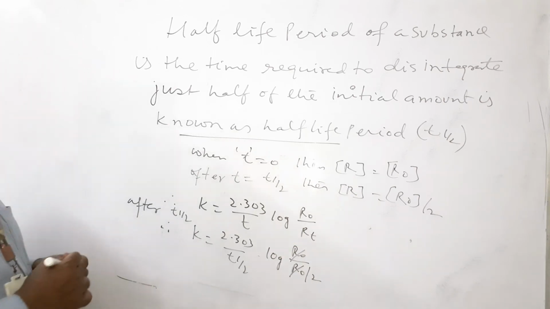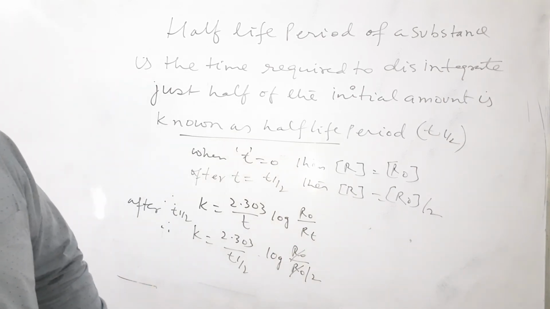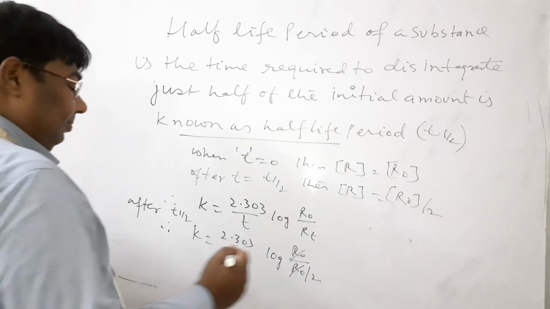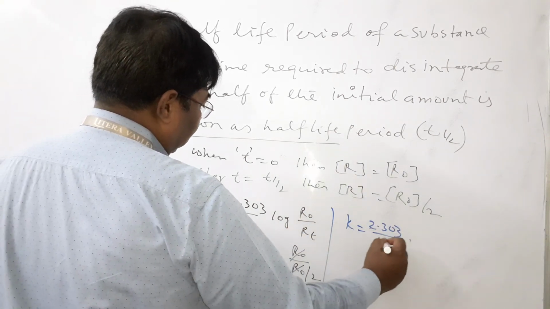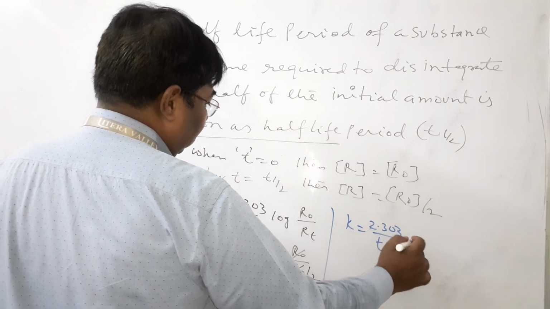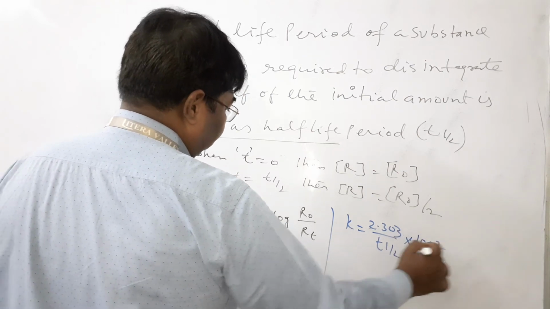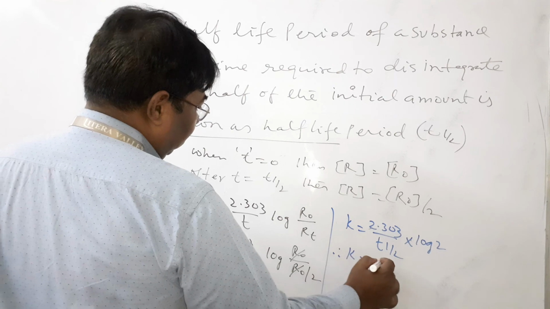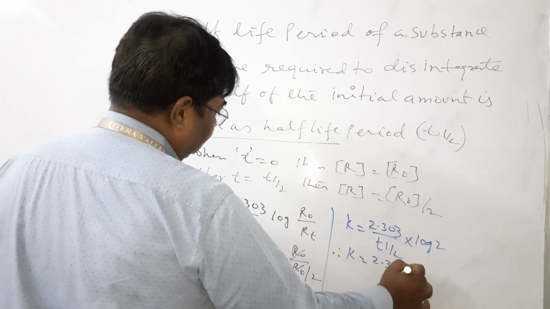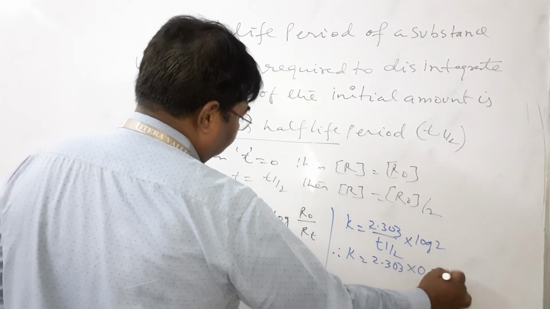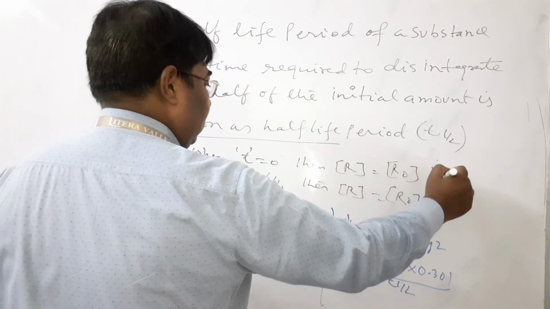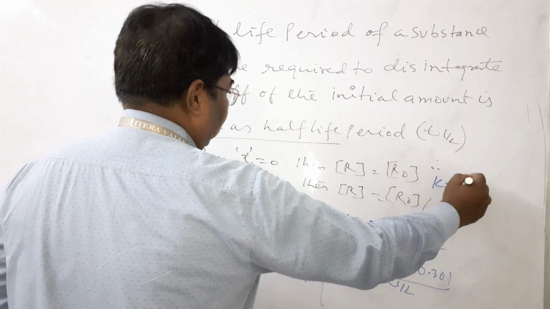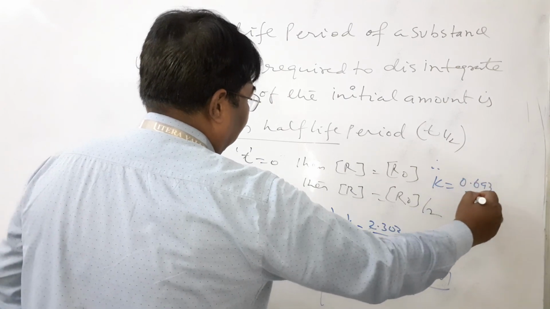R0 cancels. Then k is equal to 2.303 by t half into log 2. Therefore, k is equal to 2.303 times 0.301 by t half. Therefore, k is equal to 0.693 by t half.